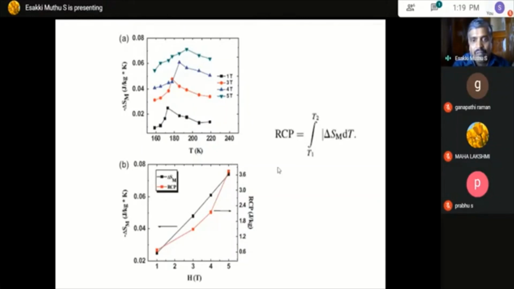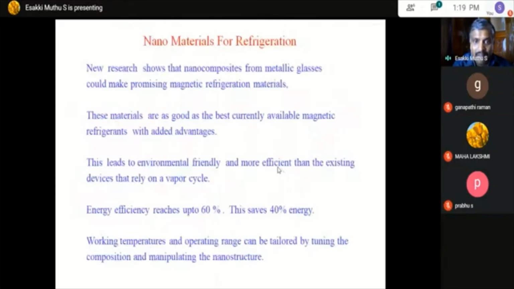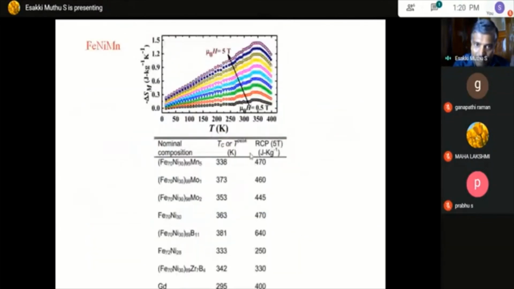Now when you go for a nanomaterial, due to the large spin disorder at the surface to volume, the magnetization reduces. That's why the delta Sm value is very low, but the RCP value, the relative cooling power, is very high. That is another parameter which is needed for magnetic refrigeration, and it can be obtained in nanomaterials.